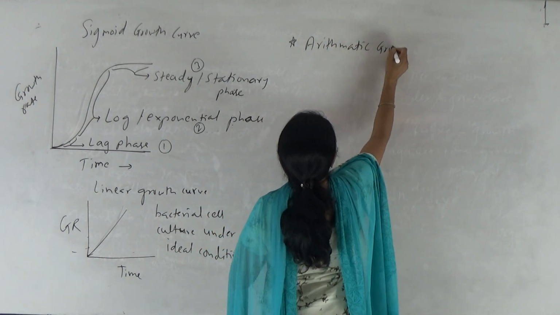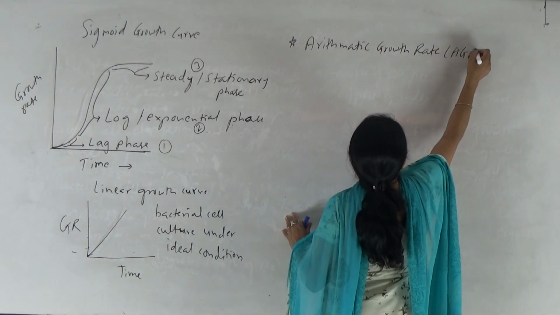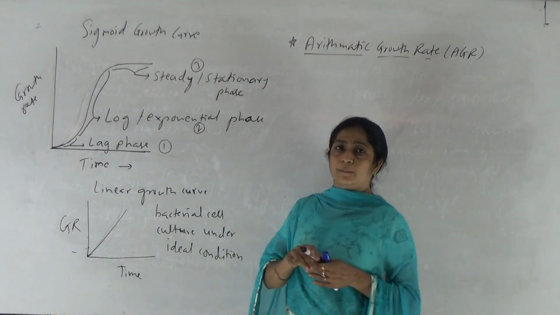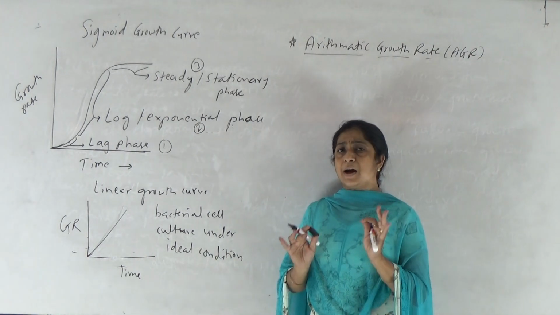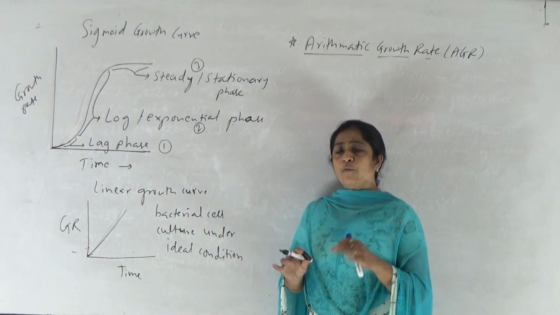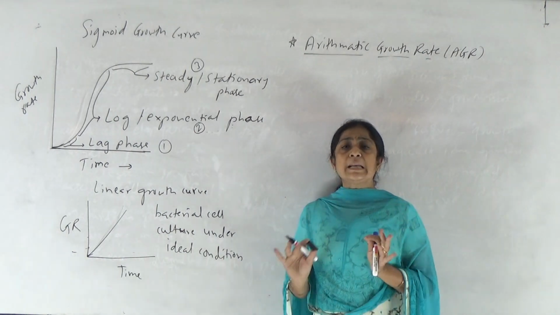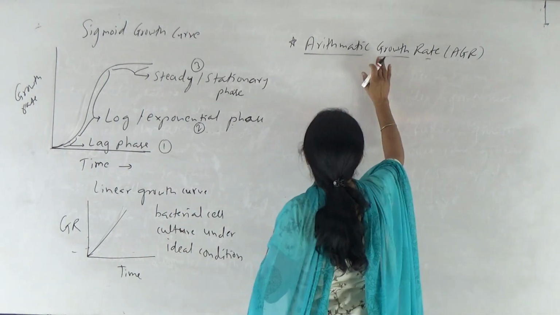Now, arithmetic growth rate, which is described as AGR. So arithmetic growth rate means what? It is the total increase in the size, mass, volume of a cell, organ, organism per unit time. Total increase per unit time represents absolute growth rate.